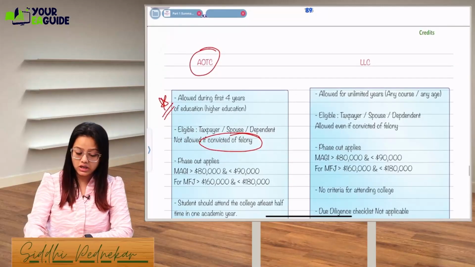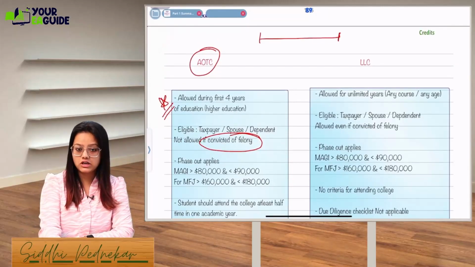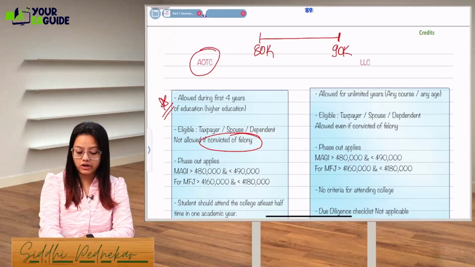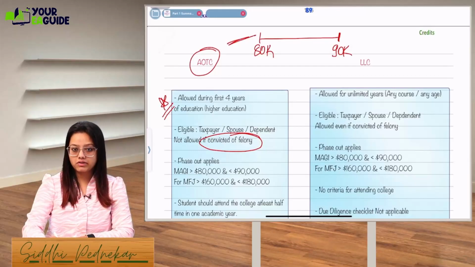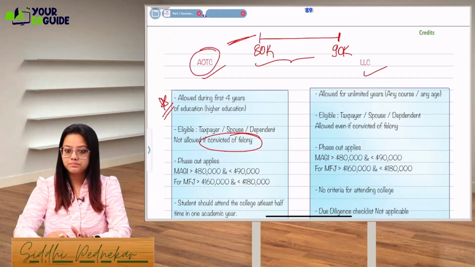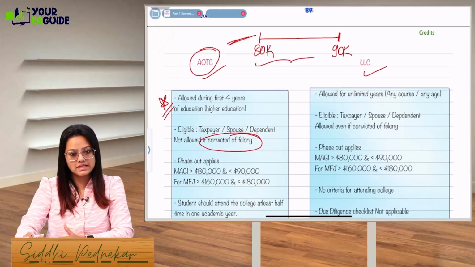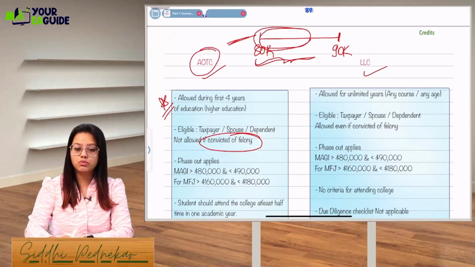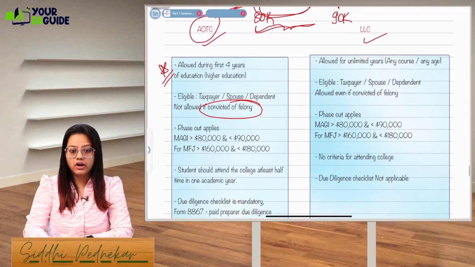What is the phase out range over here? Yesterday I mentioned the way to calculate the phase out limits, that was from the lower limit to upper limit. If your MAGI is falling below this limit, full amount will be allowed as a credit. As soon as your AGI exceeds 80,000 in case of education, for AOTC and LLC both, the phase out limit will be the same. Okay, so if it exceeds this amount, that much portion you have to proportionately reduce from your credit. Okay, so for MFJ it is 160,000 to 180,000.